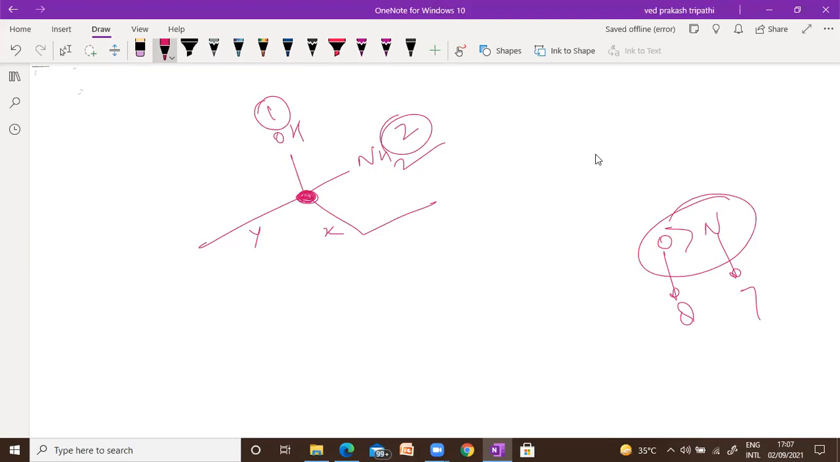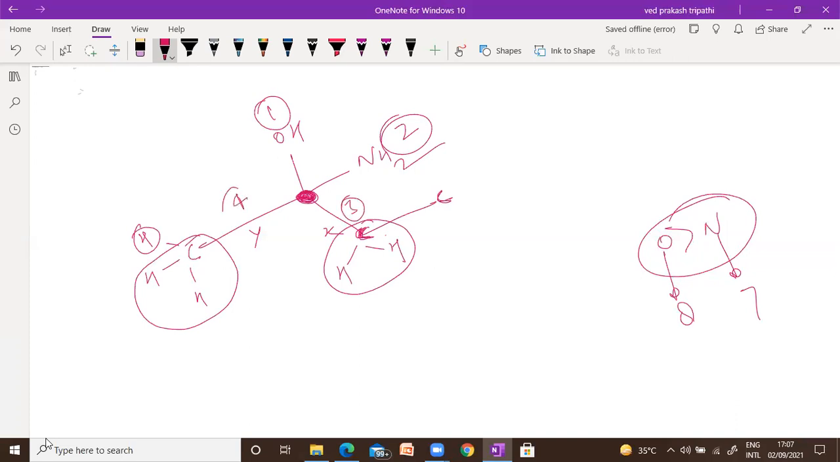What about 3 and 4? This is a bit complicated. 3 is X, Y is 4. The reason is that if you balance this carbon, you can see here we have 2 hydrogen. And if you balance this one, here you have 3 hydrogen. So you can see carbon with 2 hydrogen and carbon with 2 hydrogen is the same. Next is carbon, next is hydrogen. Carbon has higher atomic number. So X will be 3, Y will be 4. Any doubt?